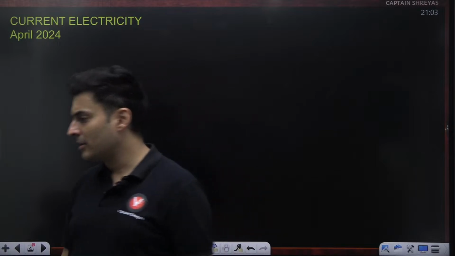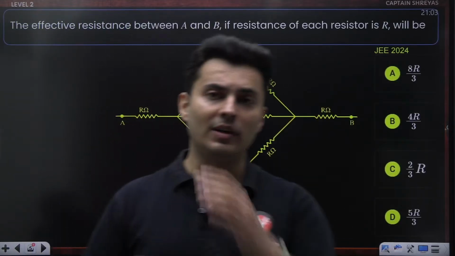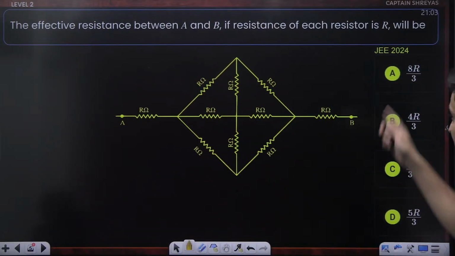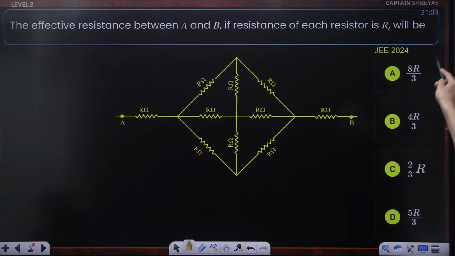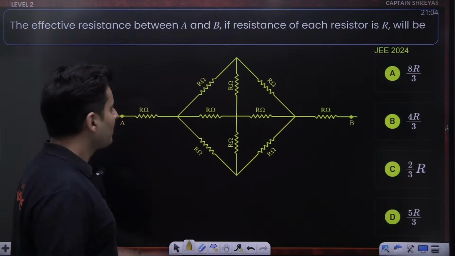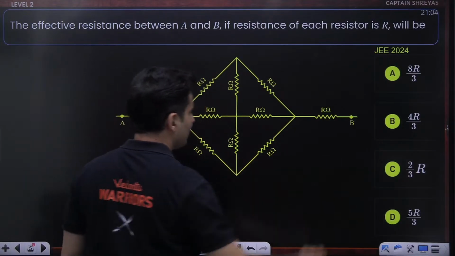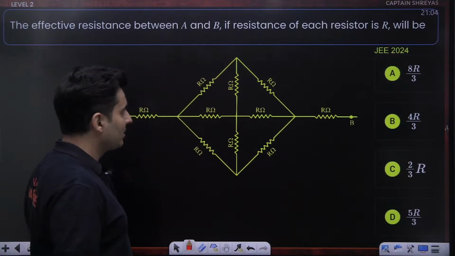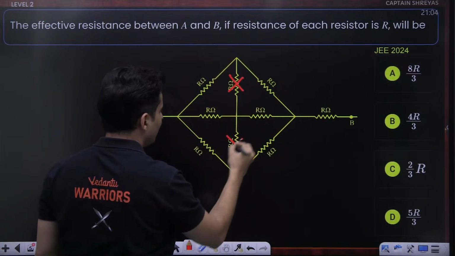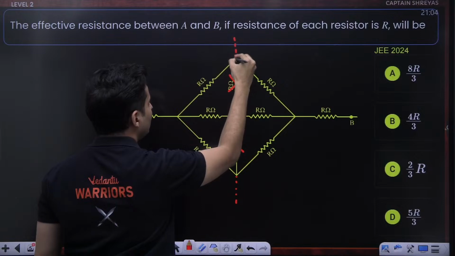Let's start with the questions coming up on your screen. April attempt, guys. We'll have a separate session for January attempt. Here it comes. The effective resistance between A and B, if the resistance of each resistor is R, will be how much? Now in these kinds of questions, whenever there is a symmetrical diagram, some of the resistors which are on the line of symmetry, basically this one as well as this one, get eliminated because they are on that line of symmetry.